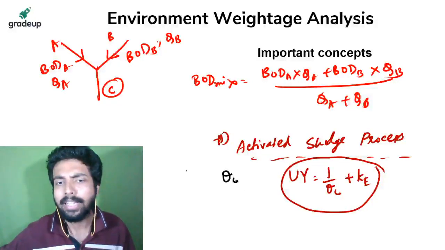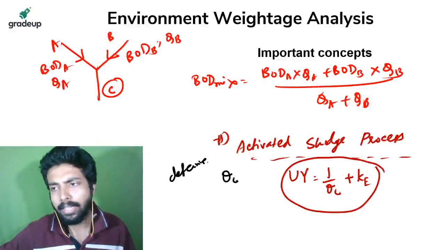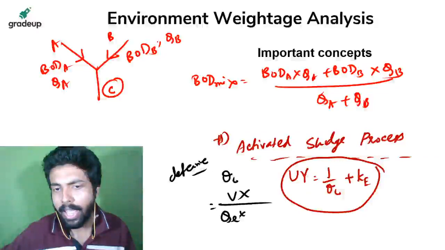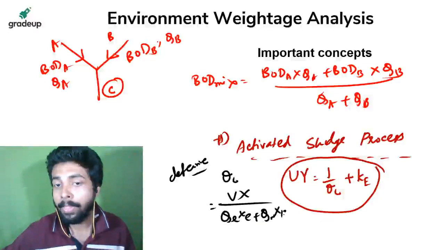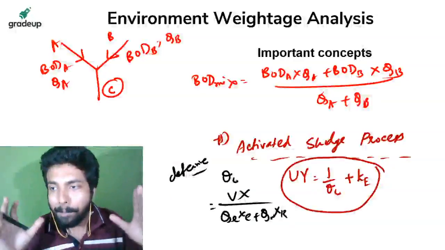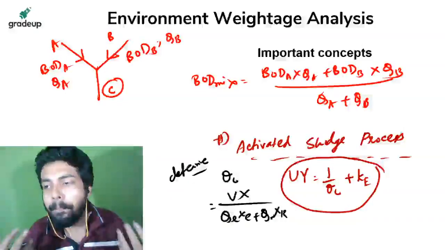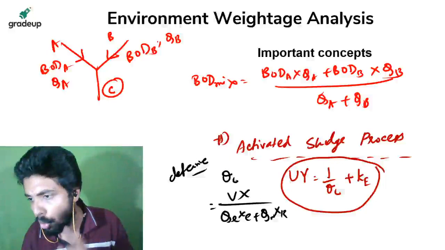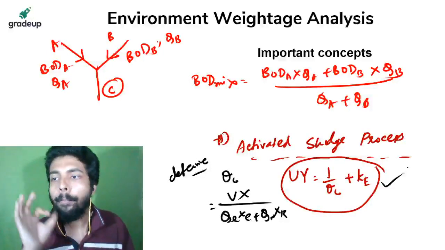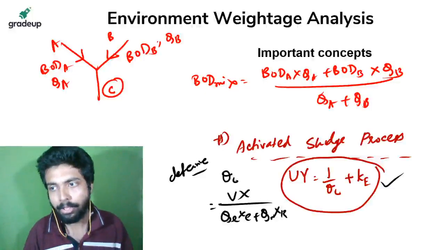Suppose determine theta c, that is equal to Vx upon Qe plus Qw. Something like this you have to keep in mind. You have to know the different parameters for activated sludge process, and also the driving equation. So understand these two, समझ में आना चाहिए.